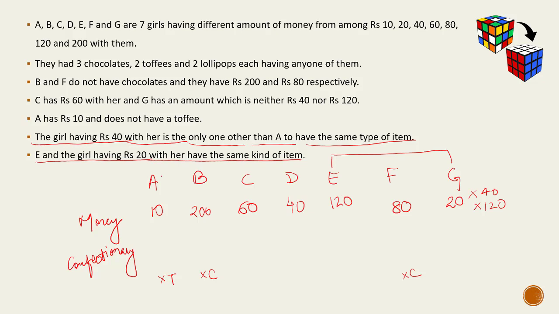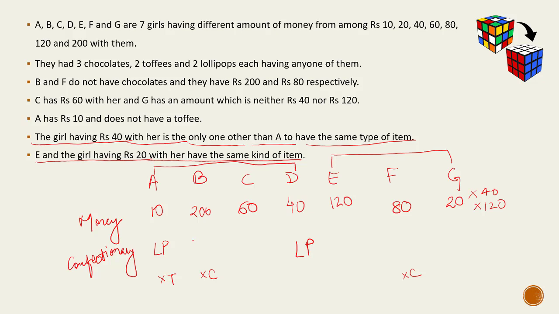Now A and D have the same kind of item and no one else has that item. So A does not have a toffee. That means the confectionery that can go with A and D is lollipop. It's been given to us that B and F cannot have chocolate.